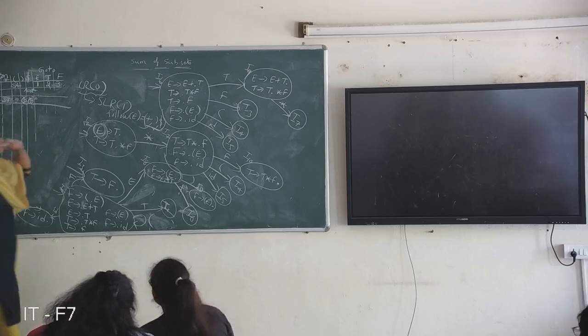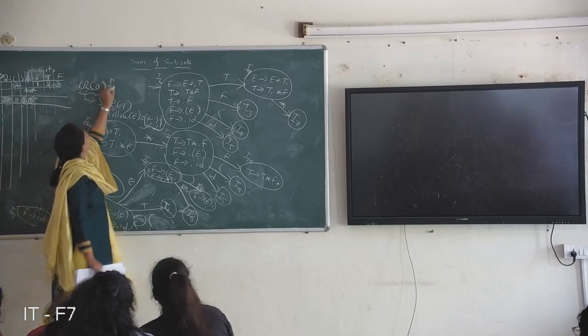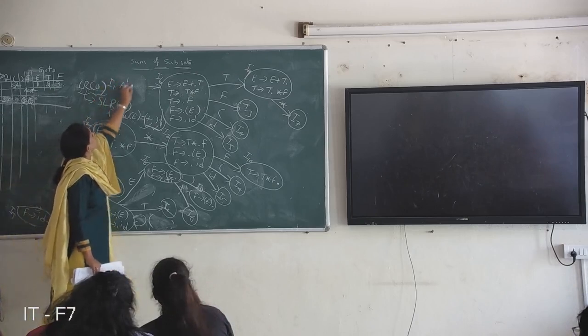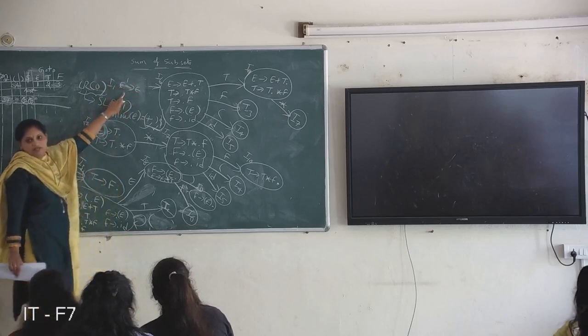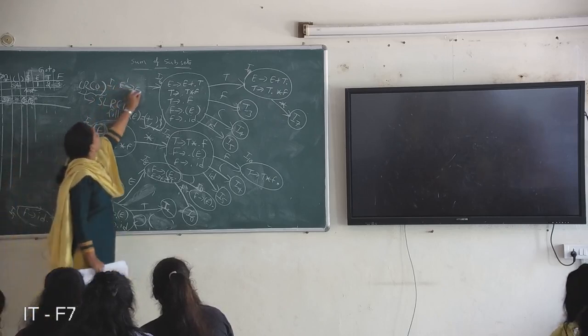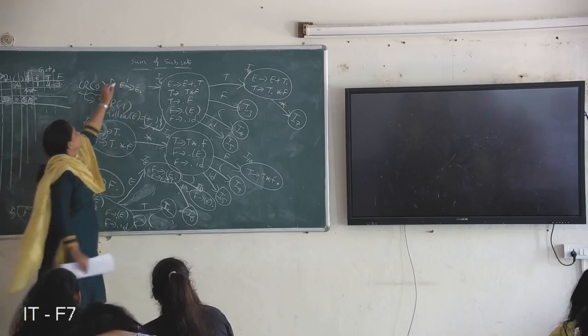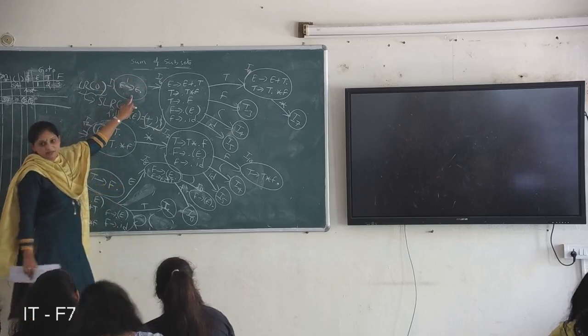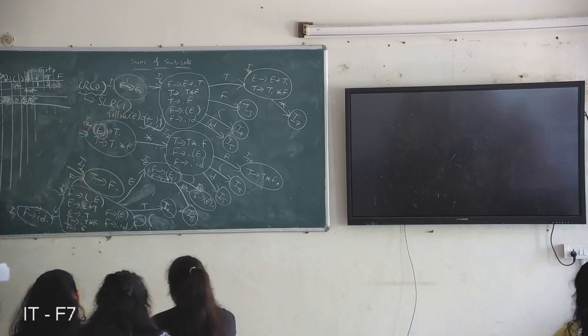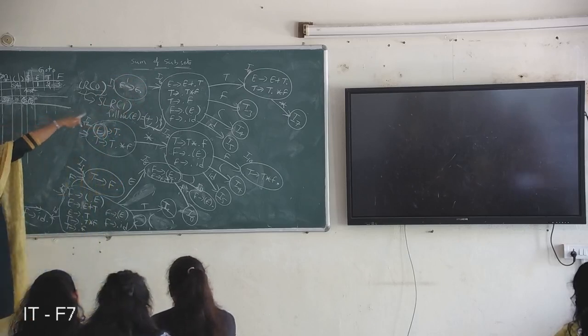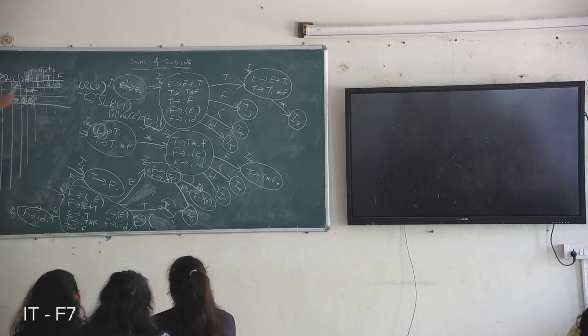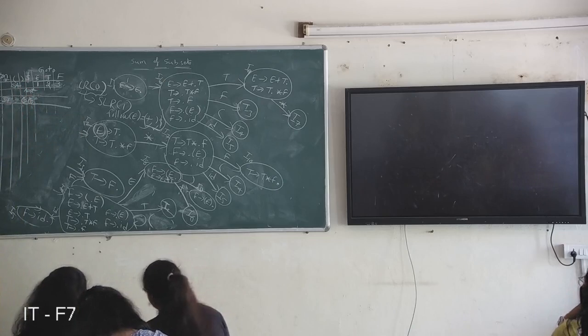Accept. So in I1 state you are getting the augmented production, right? This is augmented production, E dash derives E. Whenever you can get a complete augmented production, whichever state contains this complete item, you can fill it there. So actually I1 contains that complete item. So in I1, in place of dollar, on dollar, write accept action.